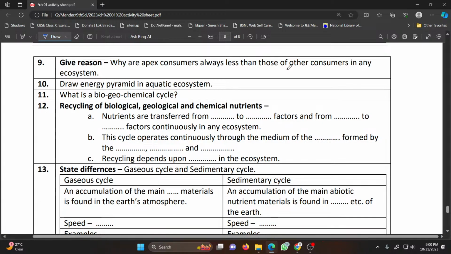Draw energy pyramid in aquatic system. This is diagram 7.4 in the book, page number 83. You can refer to the diagram and write it.